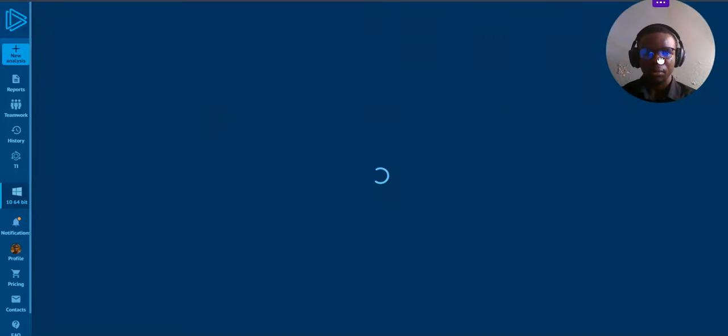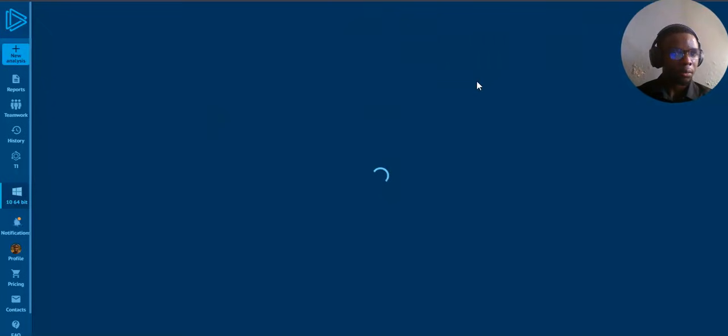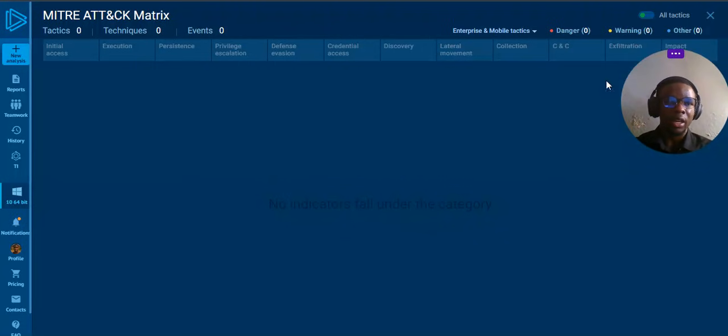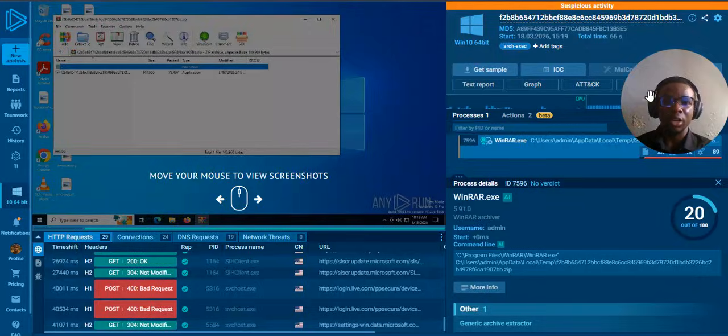Attack. All right. Okay, I forgot to say that Any.Run actually has the MITRE ATT&CK matrix built into it, so there's no need to even come here to check for something. You can actually see everything you want to find here, and it has danger, warning, and other levels, in accordance with how dangerous the malware is or whatever you're scanning.